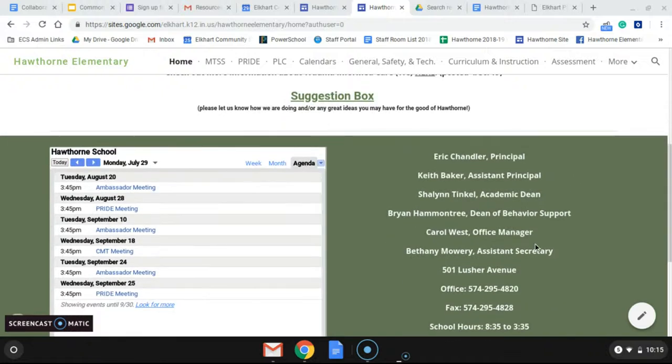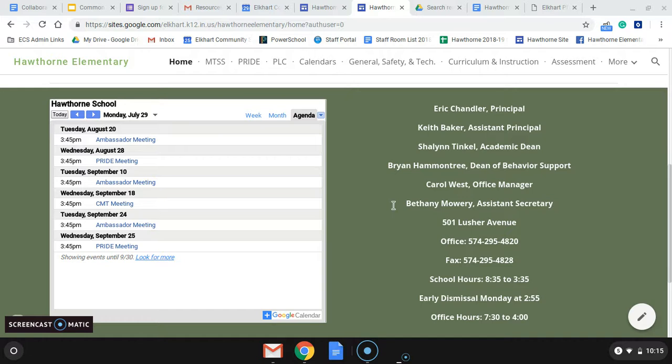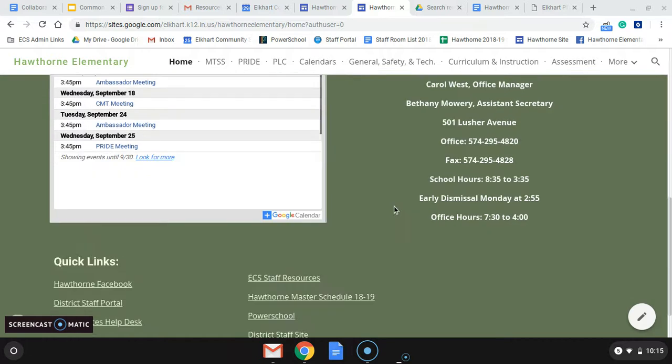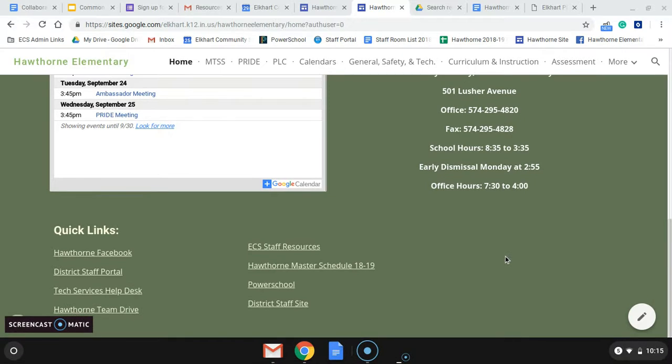We have some contacts on the right side, and then the school calendar on the left. At the bottom of every page, you're going to see quick links for some sites that are high frequency. If you want something added to the quick links section, let me know, and I will get it put on there.